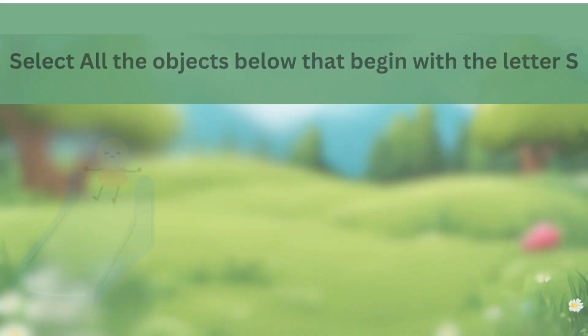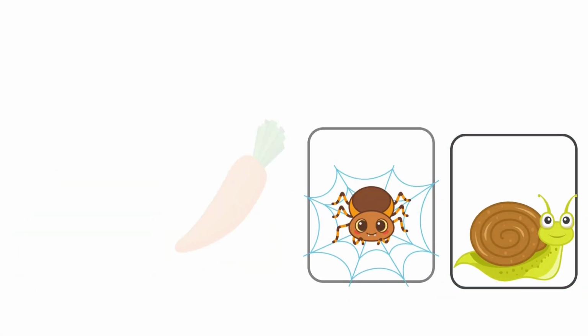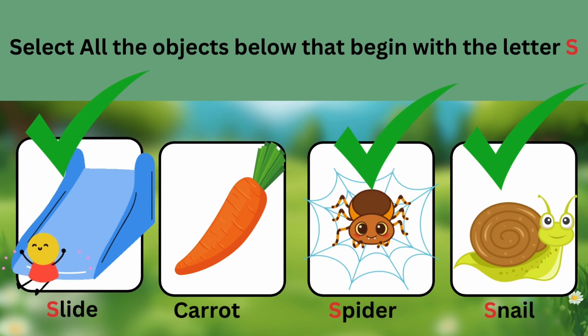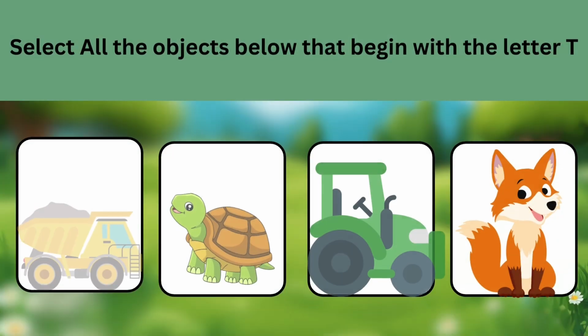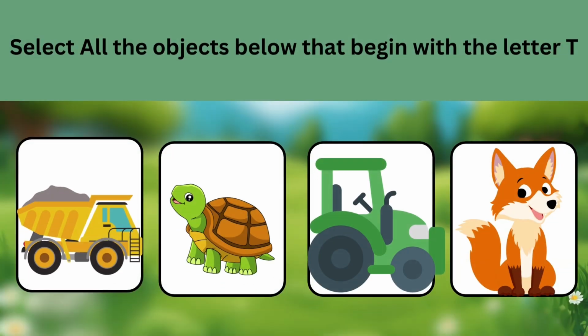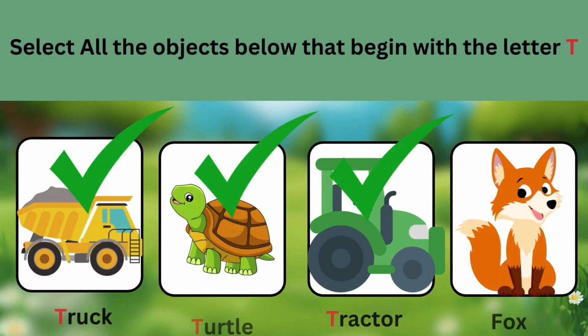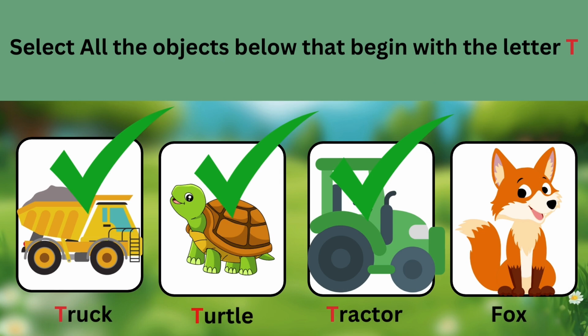Let's check the items below that begin with the letter S. If you chose the answers slide, spider, and snail, then you are correct. They all begin with the letter S. Let's check the items below that begin with the letter T. If you chose the answers truck, turtle, and tractor, then you are correct. They all begin with the letter T.